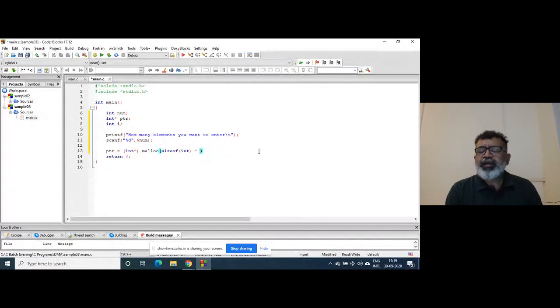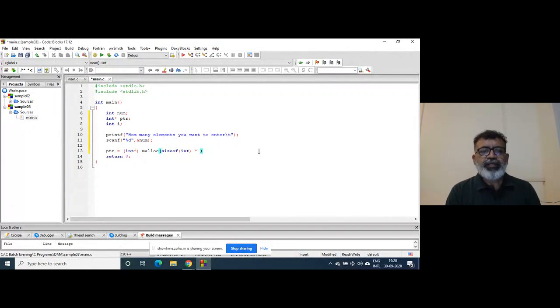The sizeof int is the right method for allocation of memory for malloc or calloc or realloc, because you can write 4 there, but if you write 4 here, it may happen that if you run this program on some other machine where the number of bytes allocated for an integer is 2 or 8, then this program won't be a portable program, right?